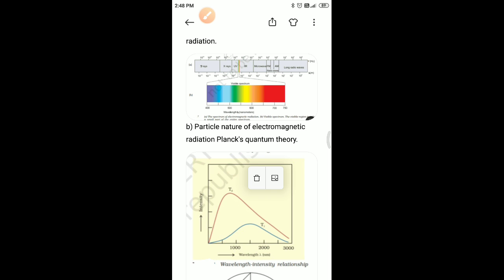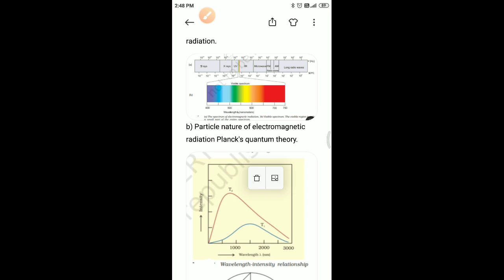The third problem: calculate the wave number and frequency of yellow radiation having wavelength 5800 angstrom. Here we have to calculate the wave number ν̄. We know that wavelength λ is 5800 angstrom, which we can write as 5800 × 10^-8 centimeter, or 5800 × 10^-10 meter.